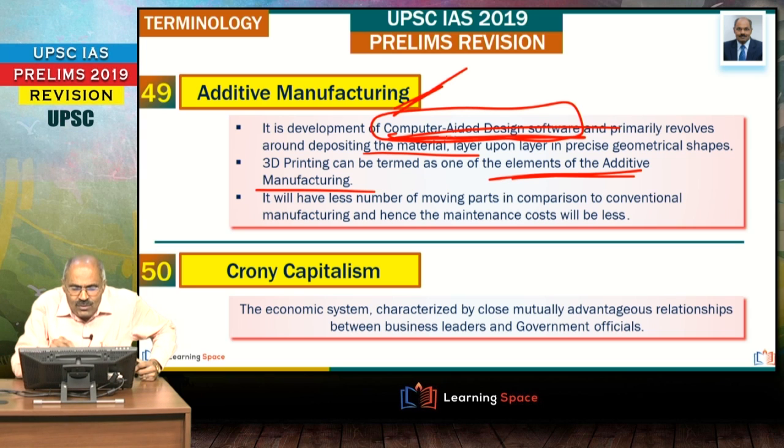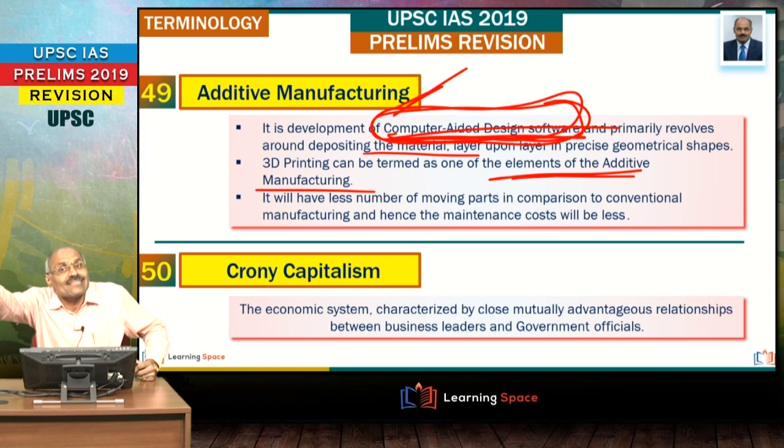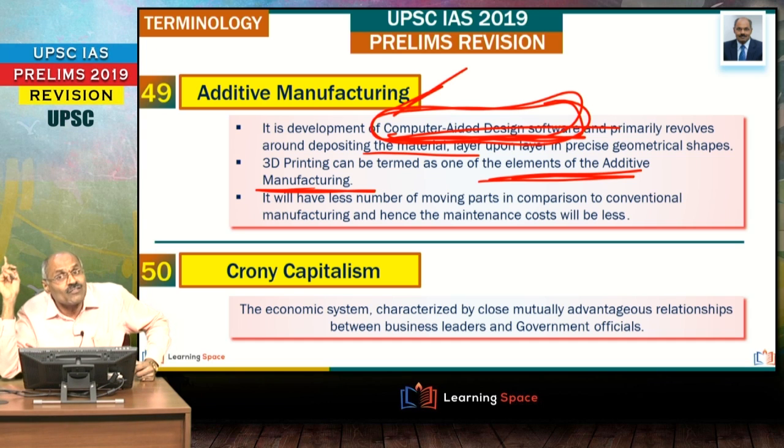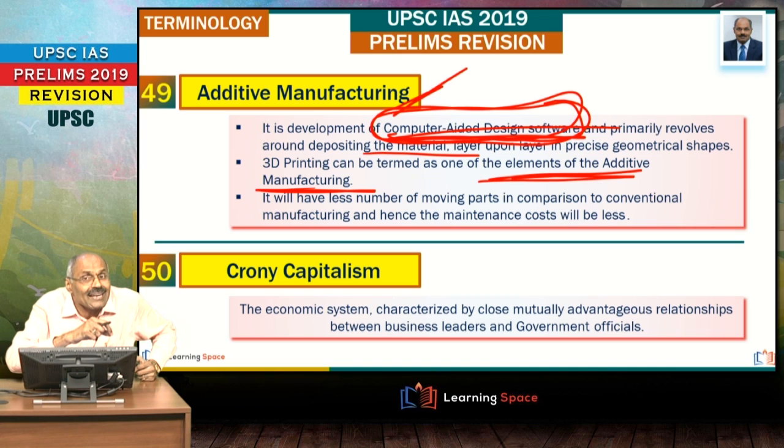So here computer aided design software that can be centralized, and after that the manufacturing may take place at any place. And 3D printing, we often come across the word 3D printing. It is one of the elements of additive manufacturing. One more important aspect about additive manufacturing is it will have less number of moving parts in comparison to conventional manufacturing, and because of that the maintenance cost will be less.